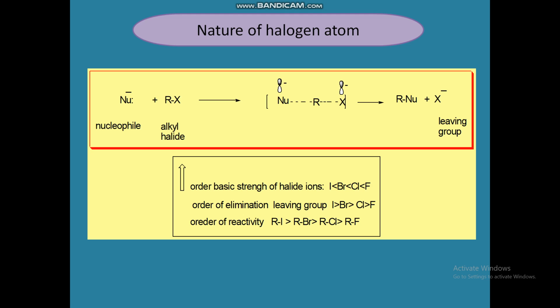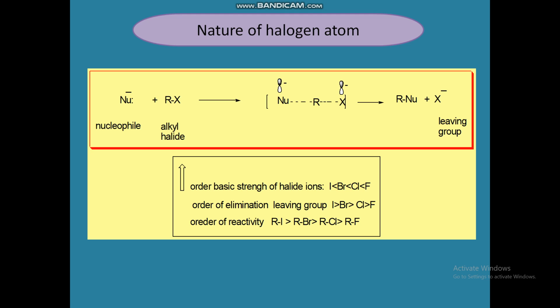So here you see the increasing order of basic strength of halide ions: iodide is less than bromide, which is less than chloride, which is less than fluoride.